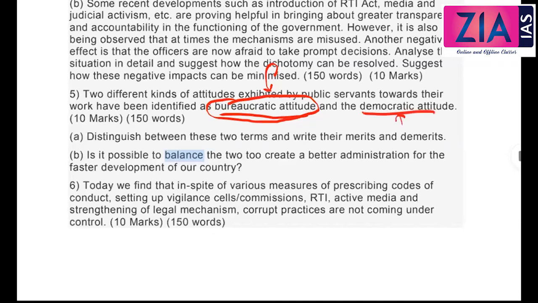Democratic attitude means sometimes you may violate law, but that is for the larger public interest, right? Because you assume that people are the source of power. So you have to do something for the public, and any problem the public is facing, even though it may be against the rule book, you have to do something good for the people. So that is about this democratic attitude. You can say this is a top down approach, and this is a bottom up approach. Okay, so what are the merits and demerits?